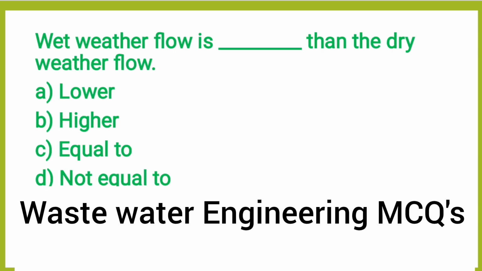Next question, wet weather flow is dash than the dry weather flow. Option A, lower, option B, higher, option C, equal to, option D, not equal to. So the correct answer is option A, lower.